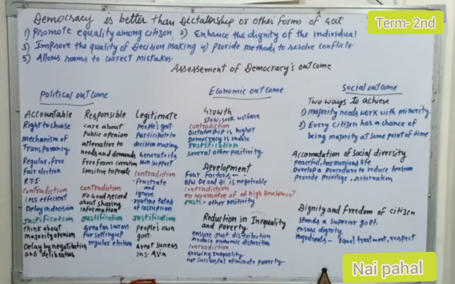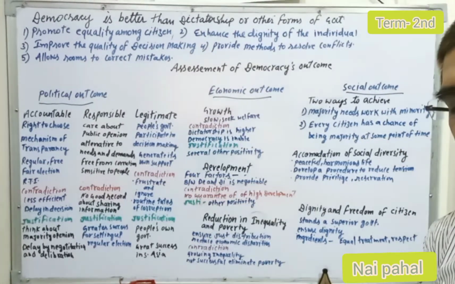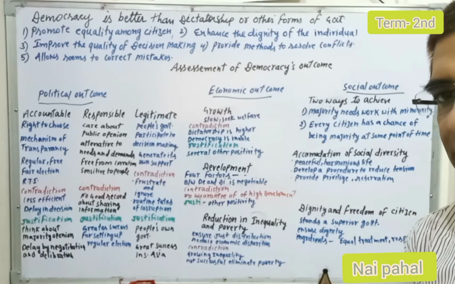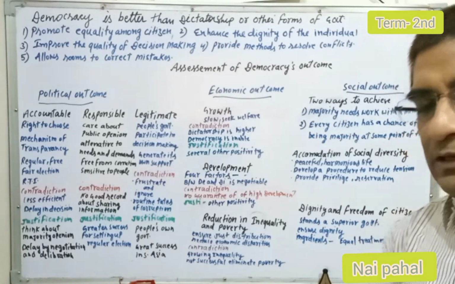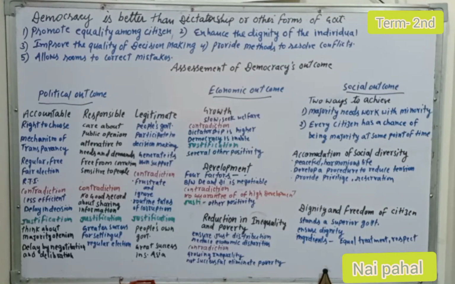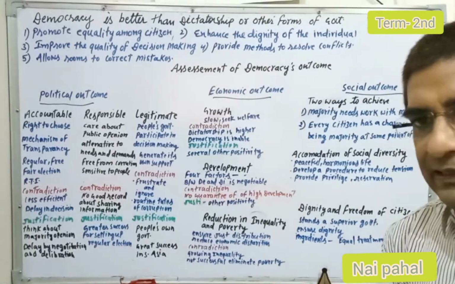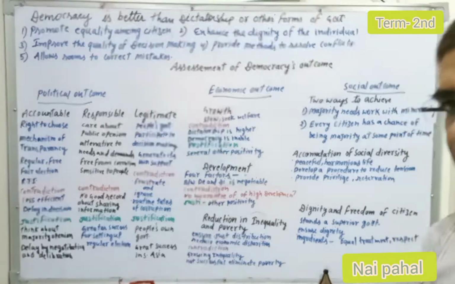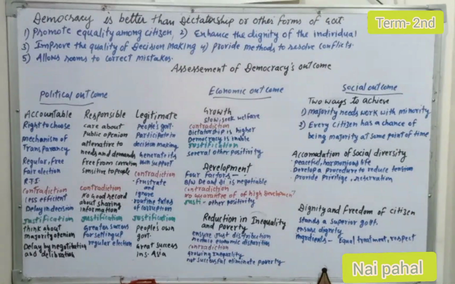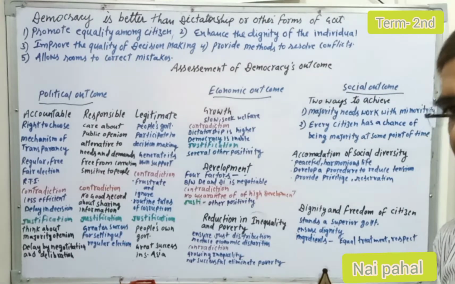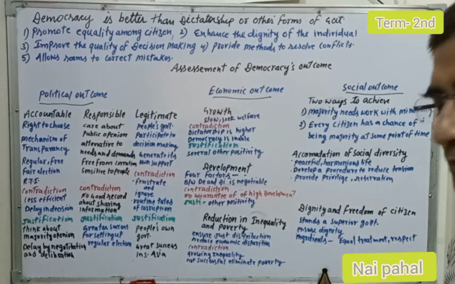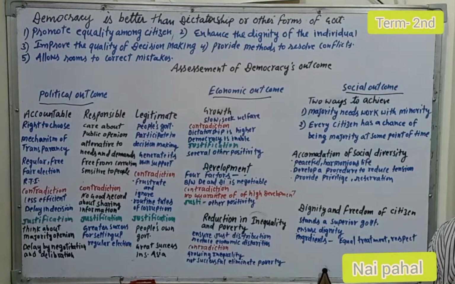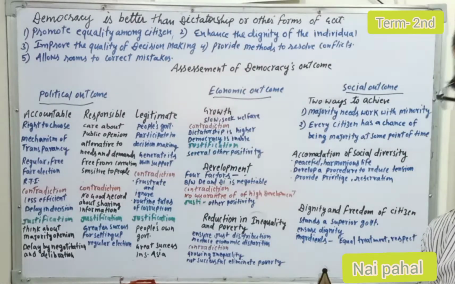Those parties which did not succeed in proving their majority, after 5 years, if the ruling party does not work well, obviously the minority party gets the chance to prove their majority, and those people who were with the minority groups now have the chance to become the majority groups. Okay? So every person has a chance to be with the majority, but only for a point of time.